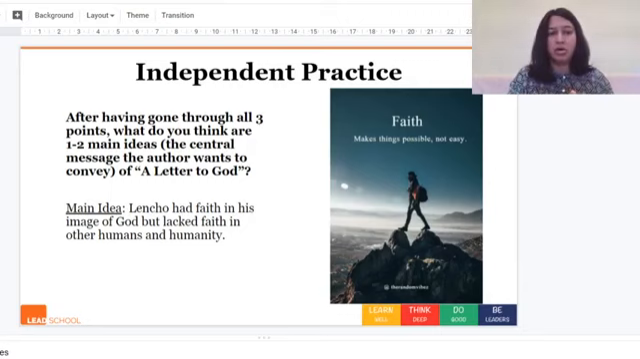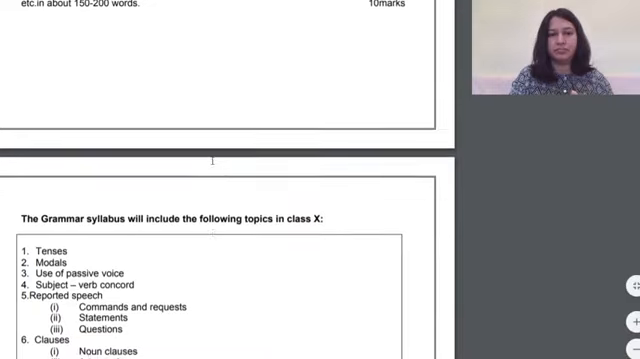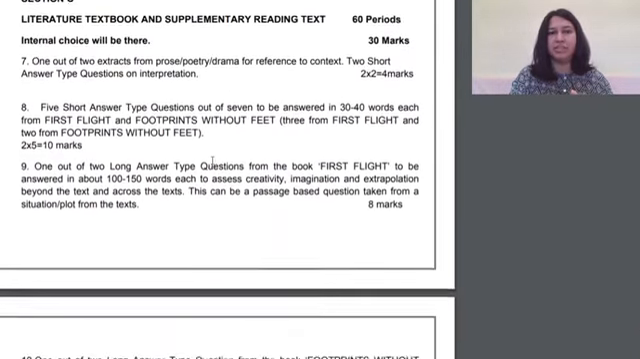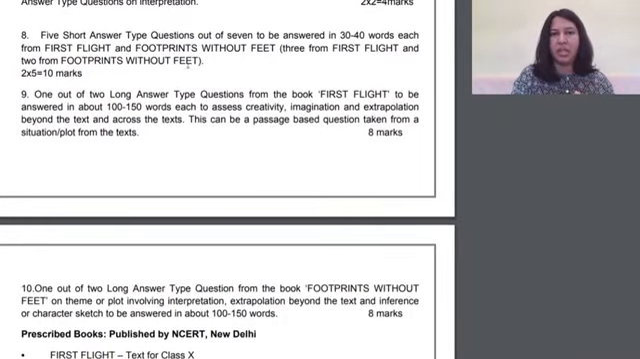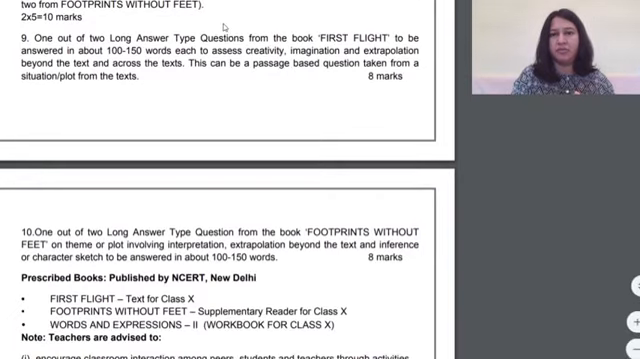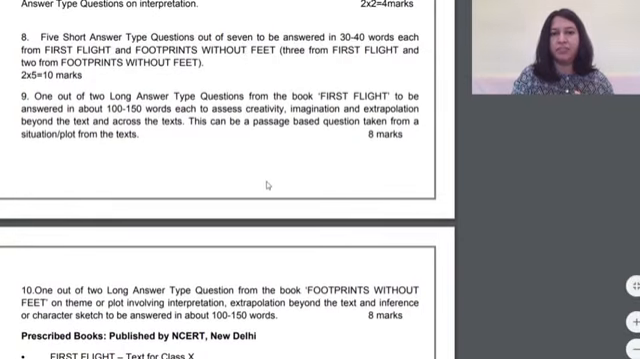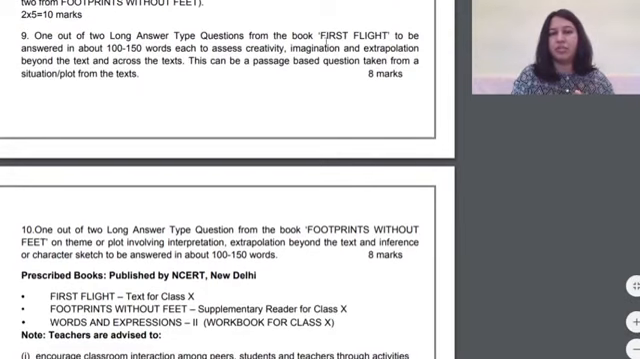So the long answer type question, if you look at Section C, internal choice, two short answer type questions on interpretation, five short answer type in 30 to 40 words each, from First Flight and Footprints Without Feet, and long answer type questions from the book First Flight to be answered in about 100 to 150 words. So this would be for 8 marks.